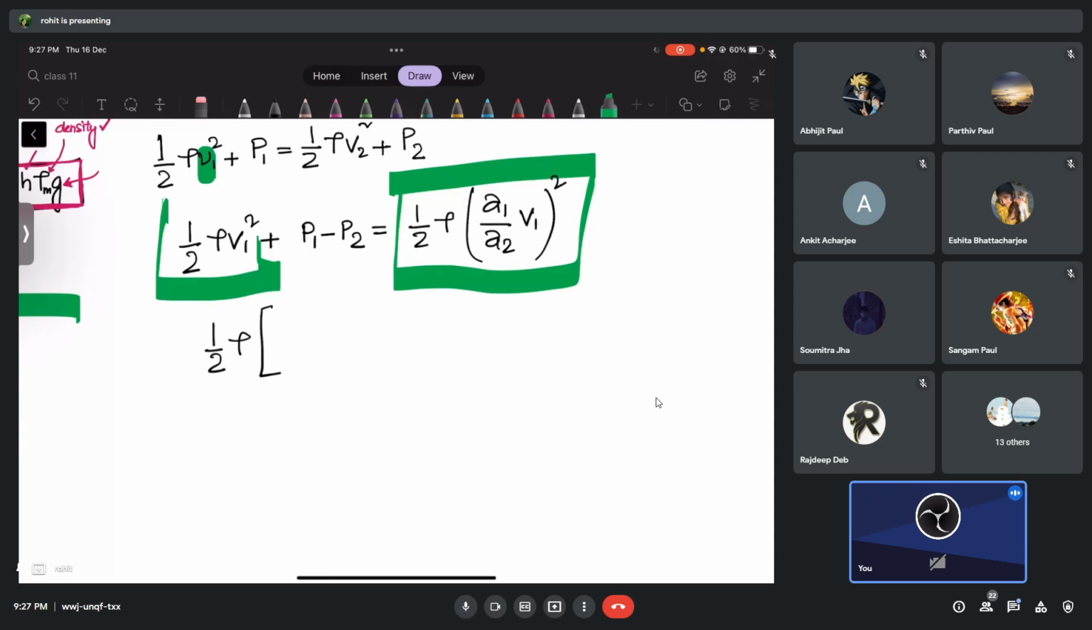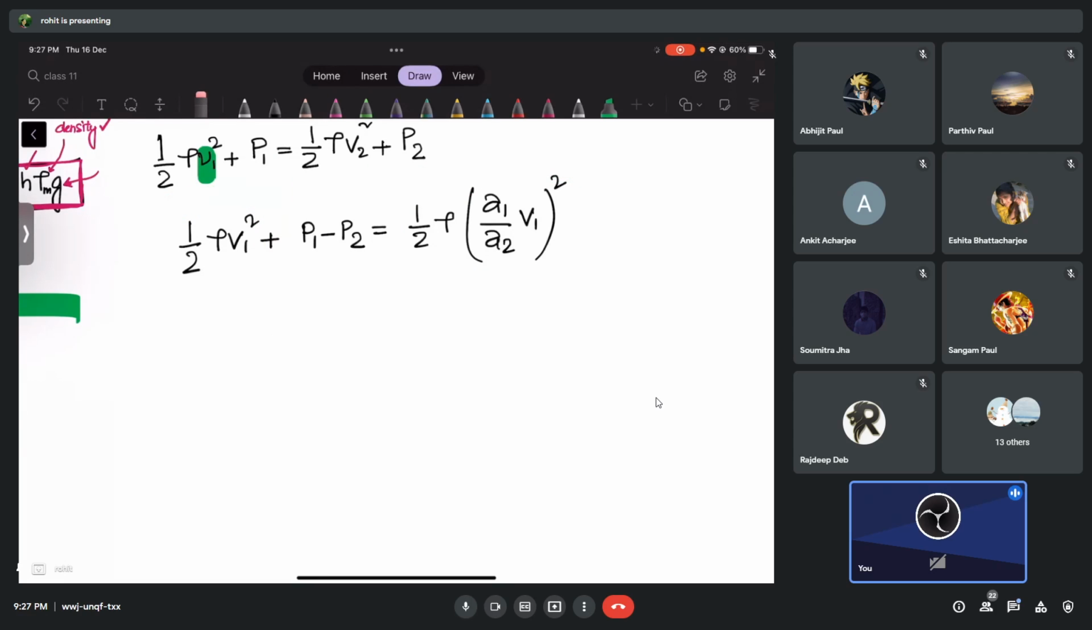Okay, let me do it fully. Let me write everything then. Let me write both of them. What do I get? Half rho V1 squared minus half rho A1 by A2 V1, whole thing squared. Then I'll write here plus P1 minus P2. Then what do I write? Equals to what? 0 right now at this point.